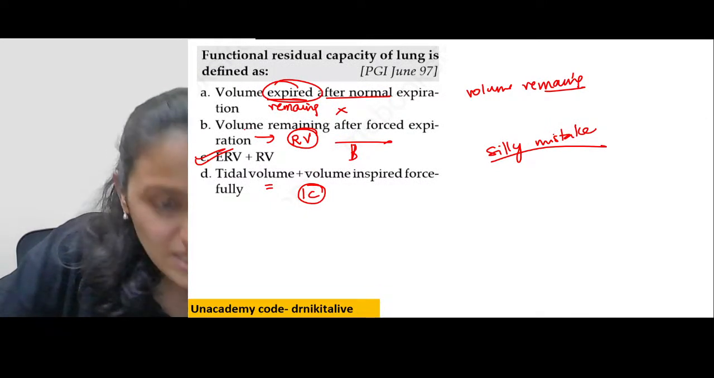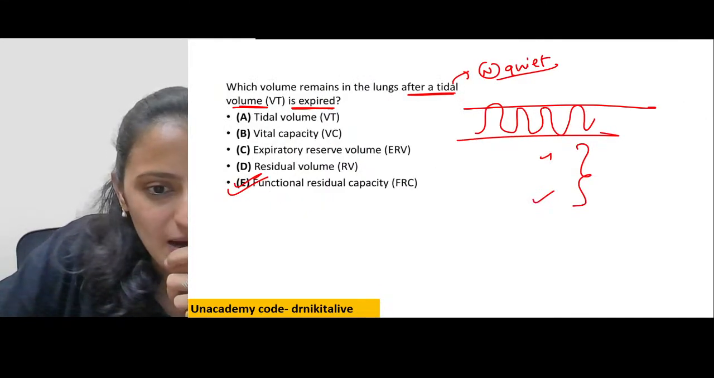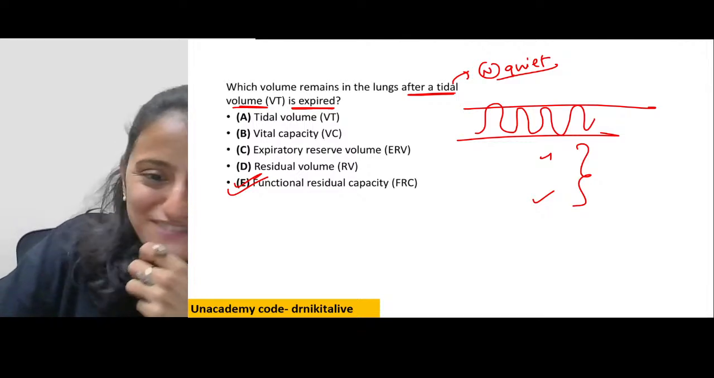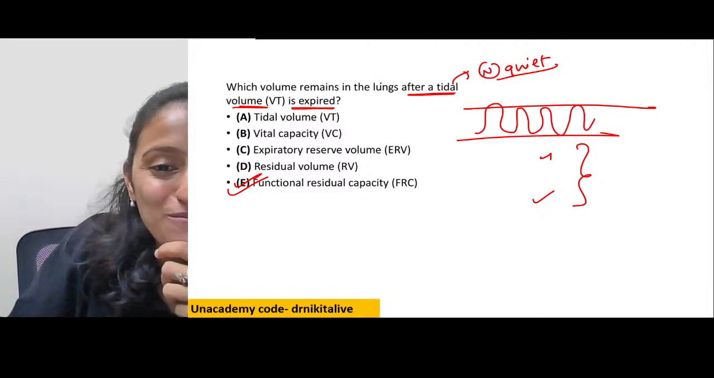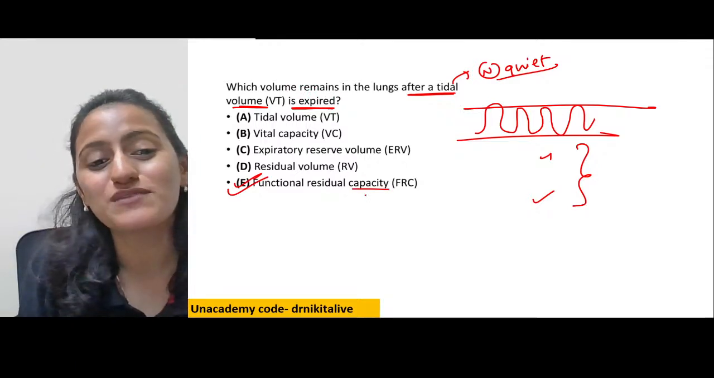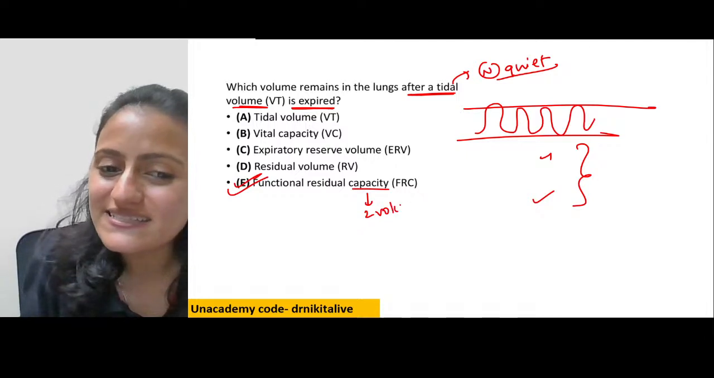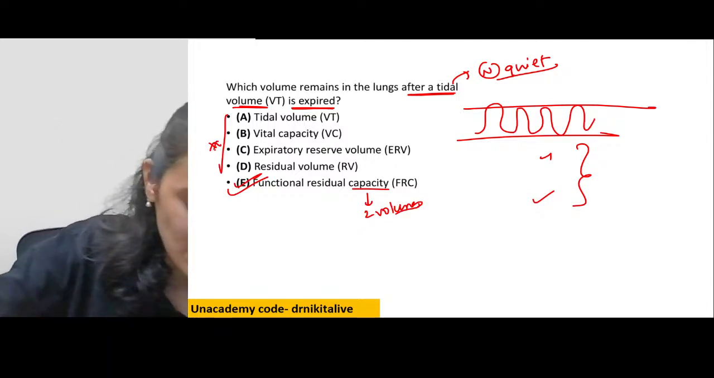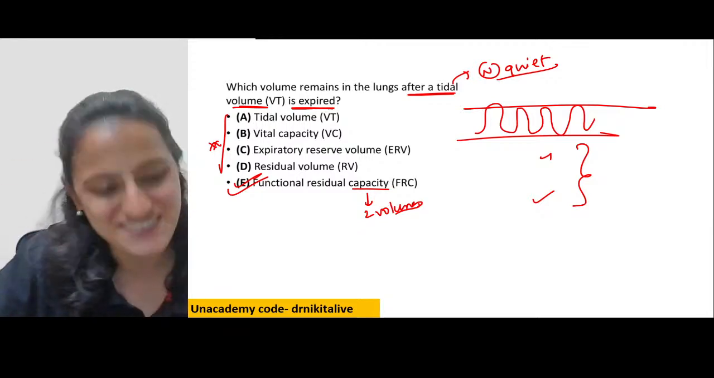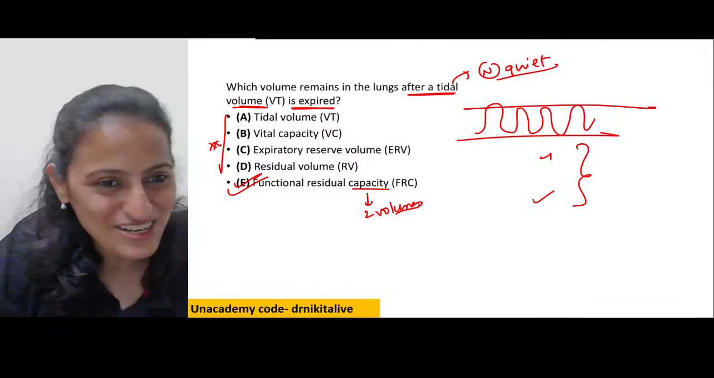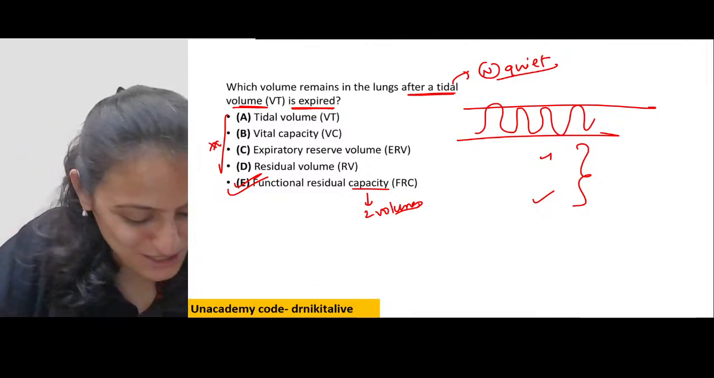So Madhav, do not go by this: which volume remains in the lungs after tidal volume is expired? The answer is functional residual capacity, which is basically the sum of two volumes. No other thing fits into this, right? The definition is of functional residual capacity itself. So that's very, very diligent checking of the grammar and the formation of the question, Madhav.